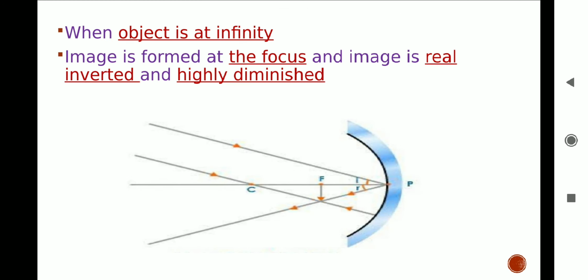When object is at infinity. As object is placed very far off, I have shown two rays coming from the distance. One ray passes through the center of curvature C and gets reflected back to the same path, while other ray gets reflected at pole and gets intersected below the focus F, as you can see in the image. Hence, image in this case is formed at focus. Image is real and inverted and highly diminished, much smaller.